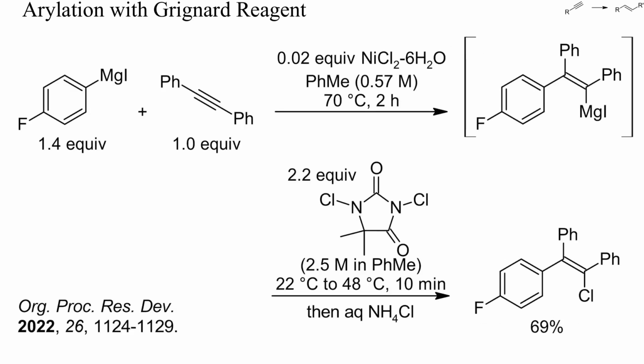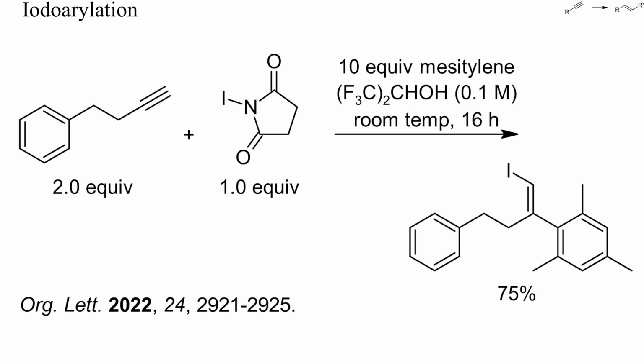Here, a Grignard reagent was added to diphenylacetylene, and the intermediate vinyl magnesium compound was chlorinated with a chloroimide. The reaction yielded mainly one stereoisomer. A similar reaction could be achieved in one step with the electron-rich mesitylene as nucleophile. In this instance, a trans-iodoarylation occurred.